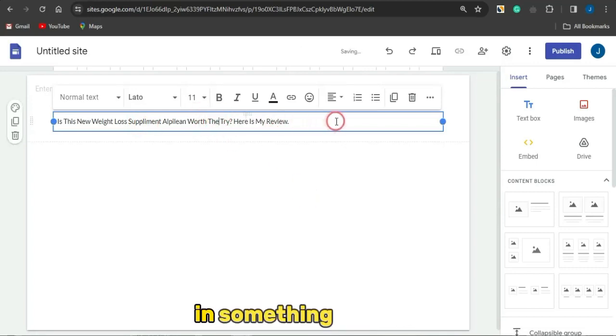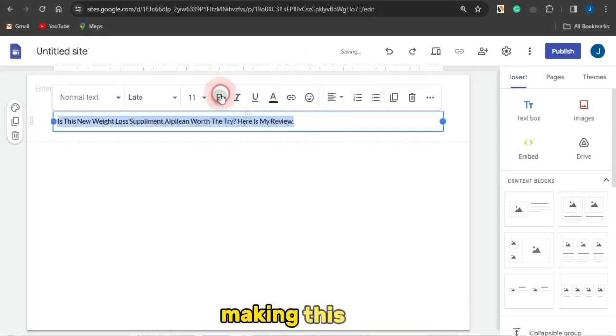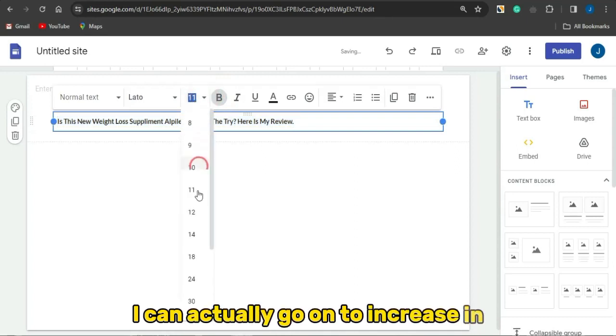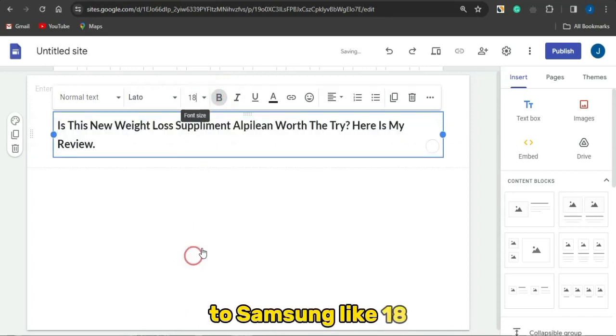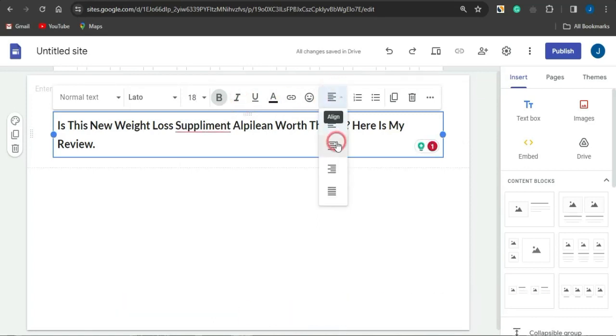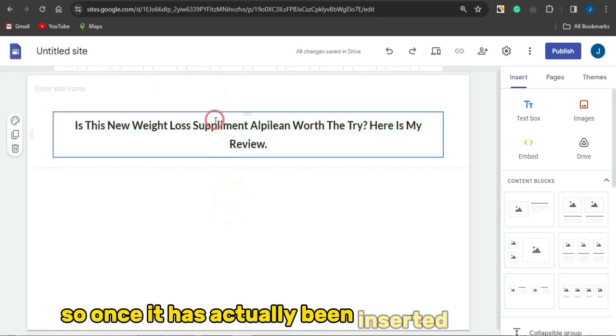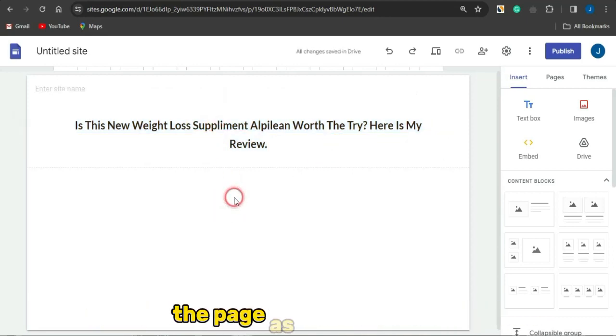And if you put in something like this, what I'm going to do is to highlight this and make this bold. I can actually go on to increasing the font size to something like 18, and I can then just simply go on to centralizing this right here by clicking on this particular section. So once this has been inserted, you can leave the page as it is.